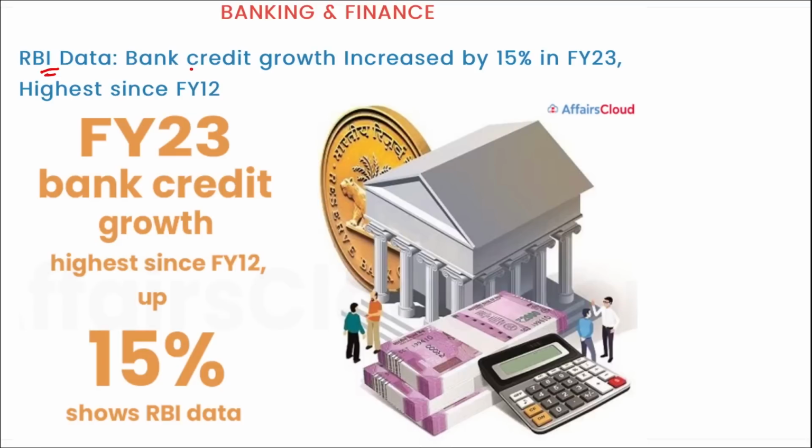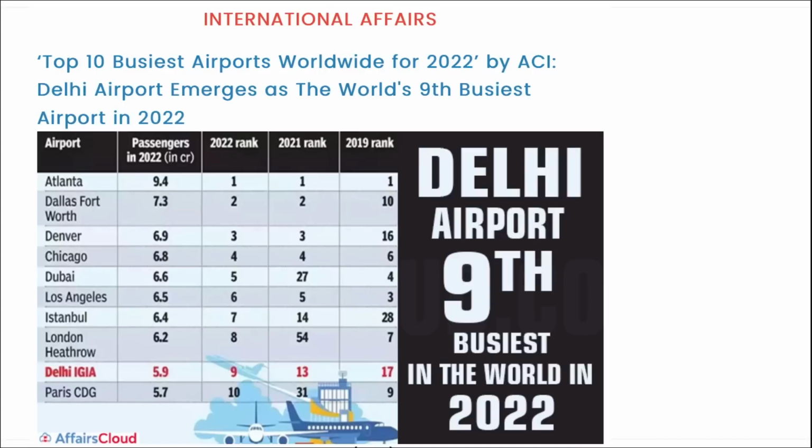RBI data shows that bank credit growth has increased by 15% in fiscal year 23 and is the highest since fiscal year 2012. Next, if we talk about the top 10 busiest airports worldwide, according to this data, Delhi's Indira Gandhi International Airport was in the 9th position in terms of the world's busiest airports in 2022.